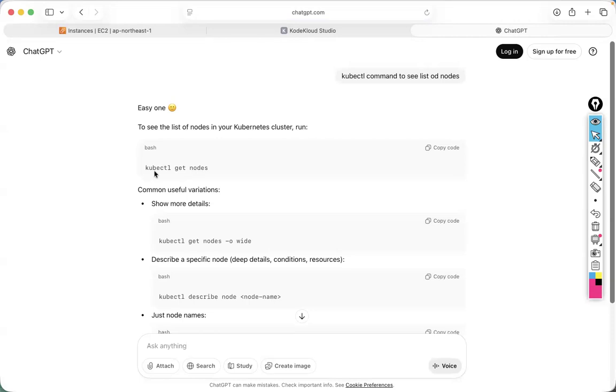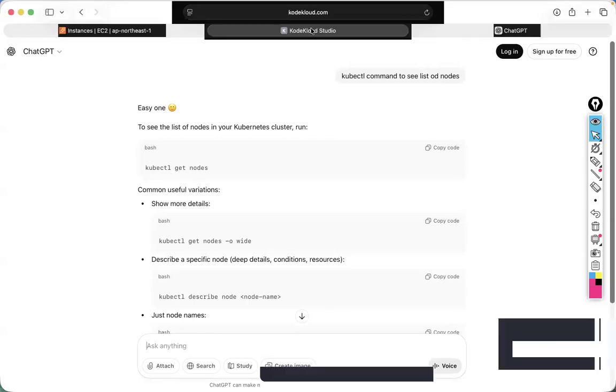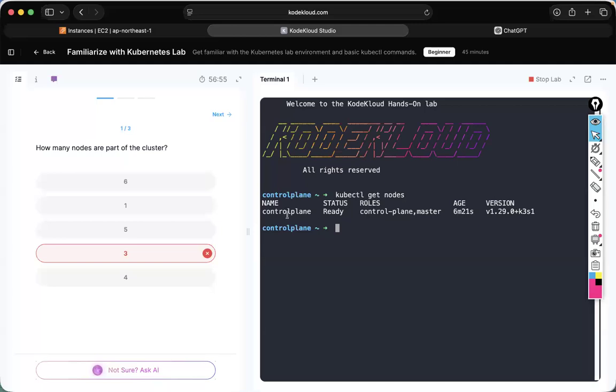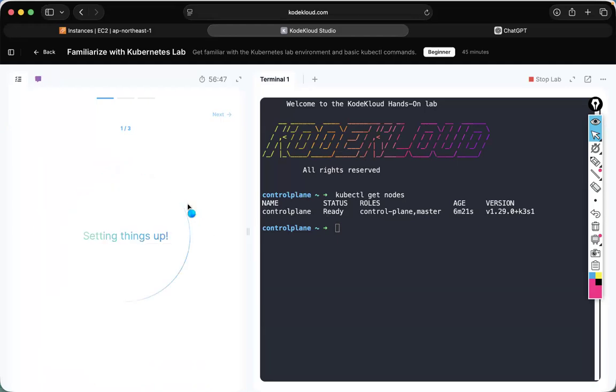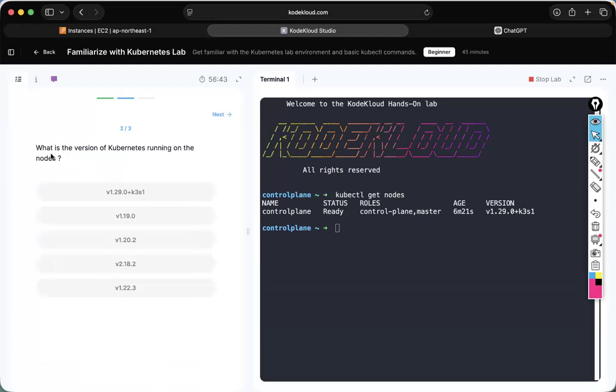So the same command I have given. See how many it is showing: control plane node. So as of now, how many nodes are there? Only one, right? So the answer is one. Correct. Understood? Yes, sir.